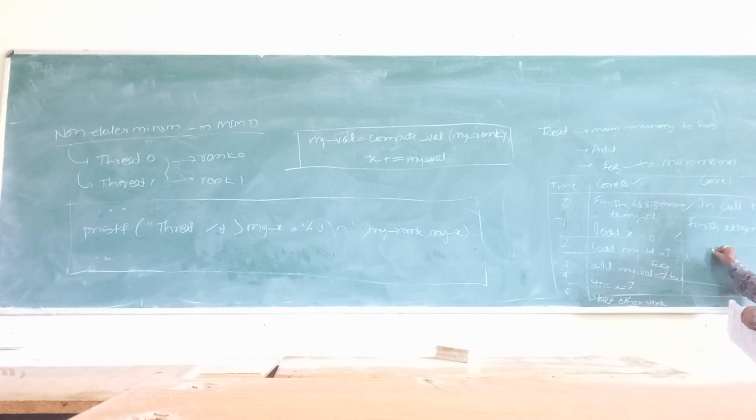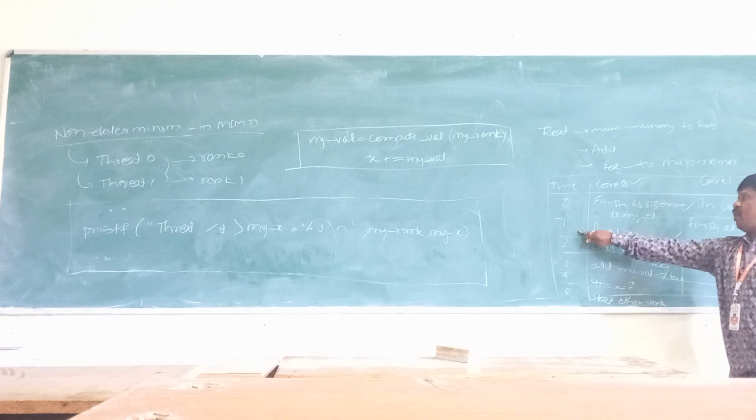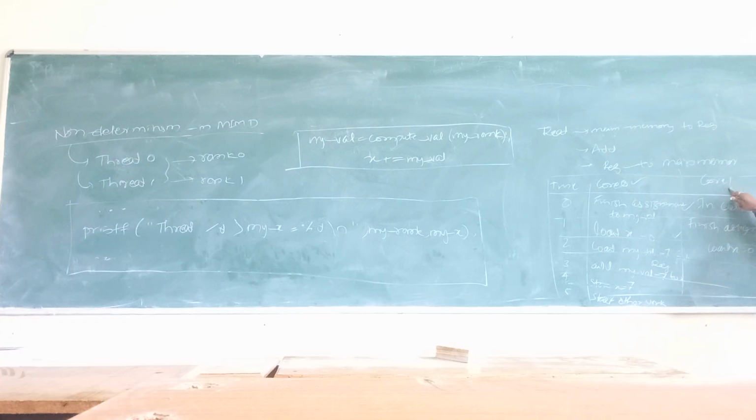Okay, load x equals 0 in the register, same thing. Earlier we loaded in period 1, but for core 1 we are doing the loading operation in period of time 2 here, and also add. Okay, load my value equals to 19. My load equals my value equals load 19.